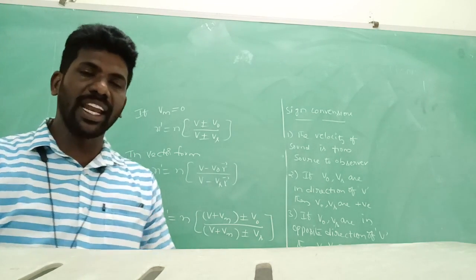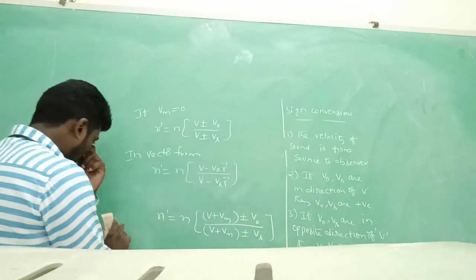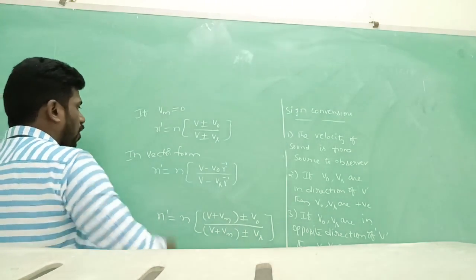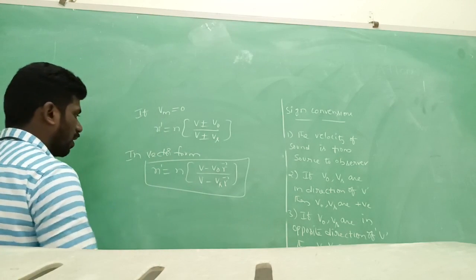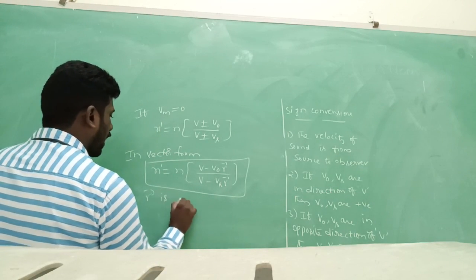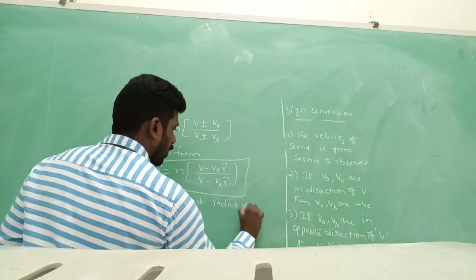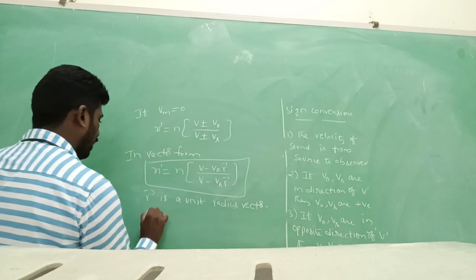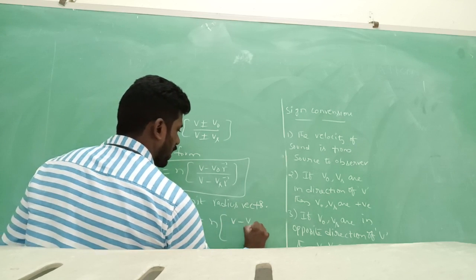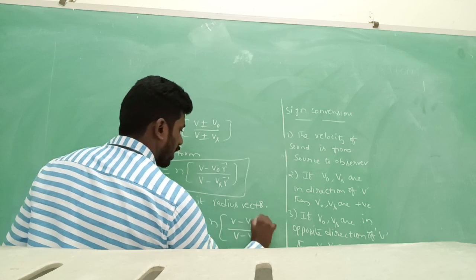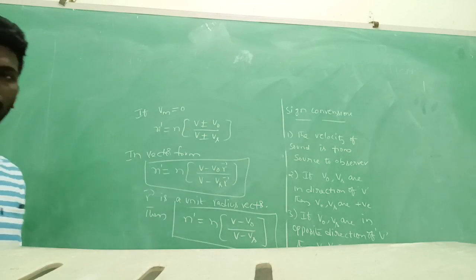R is the radius vector, and R is a unit radius vector. This is the most important formula for solving. Then N dash equals N into (V minus V0) by (V minus Vs). This is the final formula for the Doppler effect.